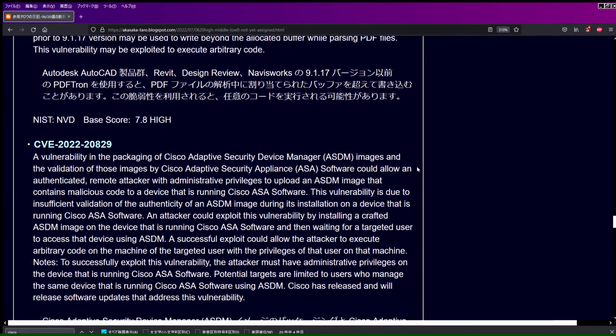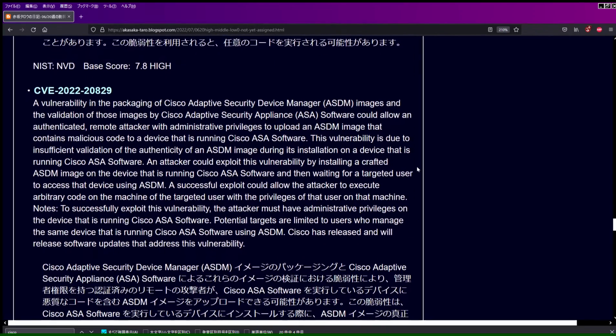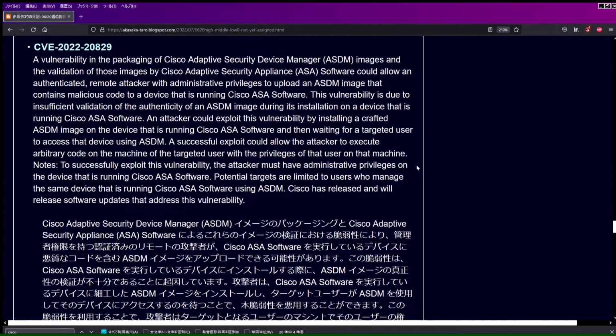CVE-2022-20829. A vulnerability in the packaging of Cisco Adaptive Security Device Manager, ASDM, images and the validation of those images by Cisco Adaptive Security Appliance, ASA, software could allow an authenticated, remote attacker with administrative privileges to upload an ASDM image that contains malicious code to a device that is running Cisco ASA software. This vulnerability is due to insufficient validation of the authenticity of an ASDM image during its installation on a device that is running Cisco ASA software.